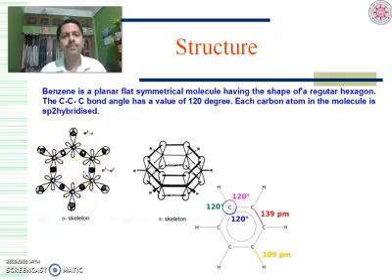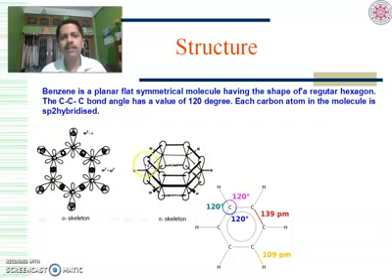Every carbon atom has one unhybridized p orbital containing one electron each. So 6 electrons in 6 unhybridized p orbitals form a pi molecular cloud like this.